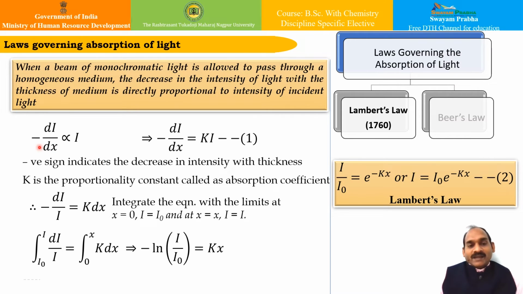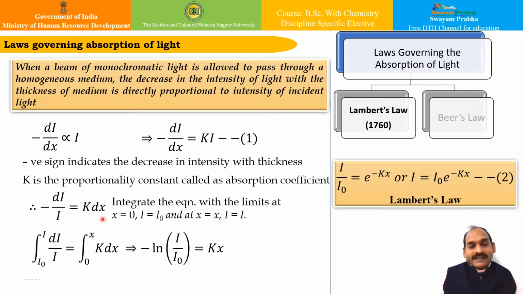So it can be further represented as minus dI upon dx is equal to k into I. Now this k is a proportionality constant and it is also called the absorption coefficient. So I can write this equation in this form: minus dI upon I is equal to k into dx.